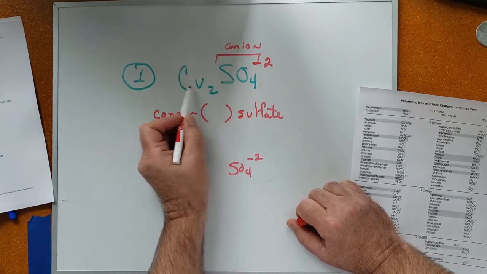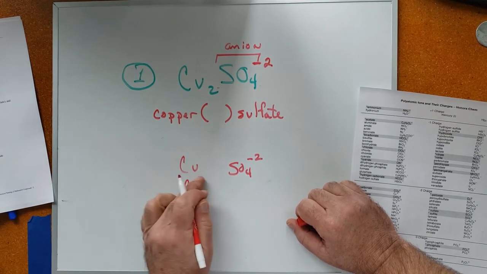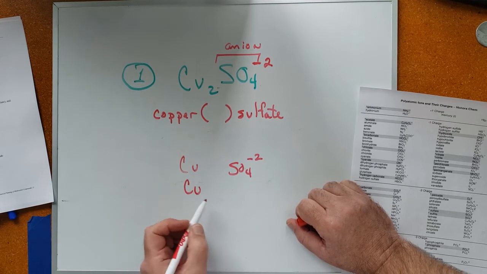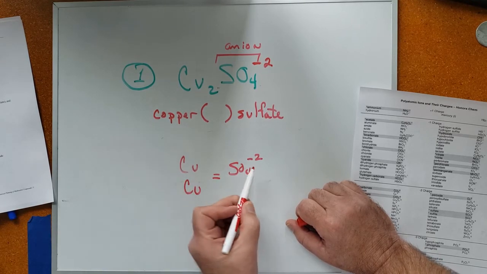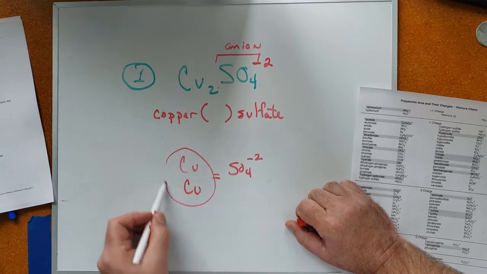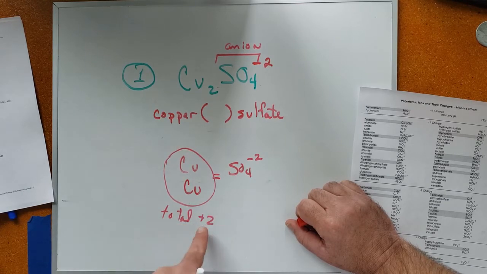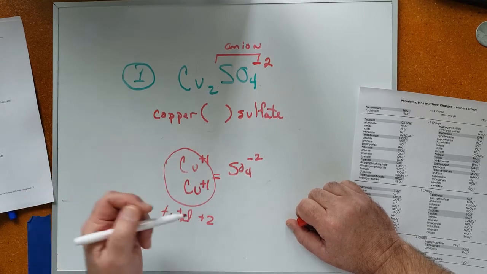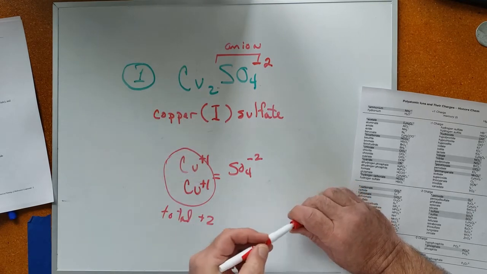How many coppers are there? Well, Cu2. There's 2 coppers, and these both have a positive charge of some magnitude. The magnitude of the charges on copper has to be equal to the magnitude of the charge on sulfate. If sulfate's a -2, then these 2 coppers have to be a total of +2, which means each copper is a +1, or 1+, however you want to write it. Therefore, this would be known as copper 1 sulfate.